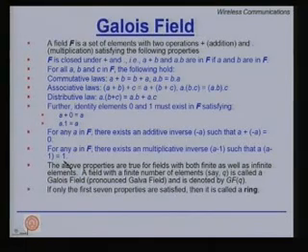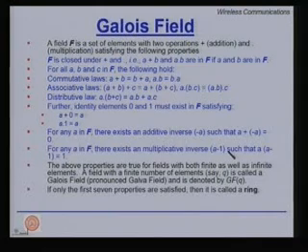Then we define two more things. For any element A in the field, there must exist an additive inverse, which is an element such that A plus A minus is 0. This is called the additive inverse of A. This must exist, and for any element A, there should be a multiplicative inverse also, such that A times A inverse is 1, except for 0. So it must be that the additive inverse and multiplicative inverse exist.